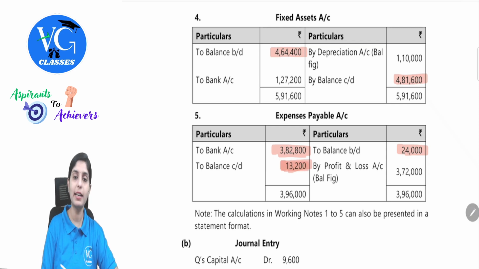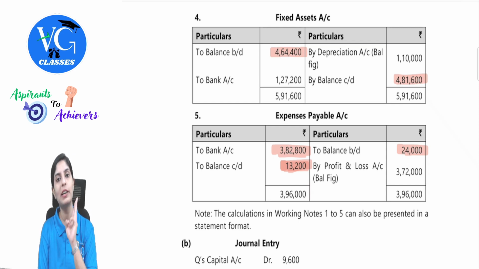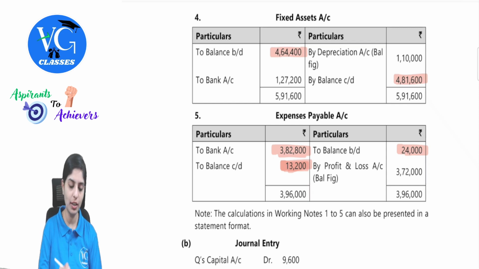13,200. So after writing off all of these values, remember to close the ledger, always have four items into consideration. Opening balance, closing balance. Then there will be some item which will be transferred to the current year profit and loss for the expenses, and then some amount which will be settled. So here there was some amount which is being paid to bank.